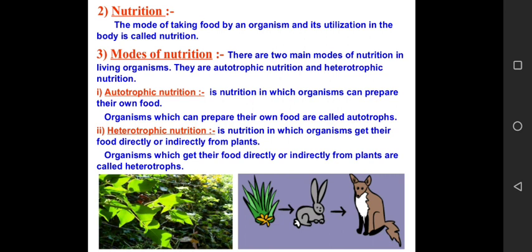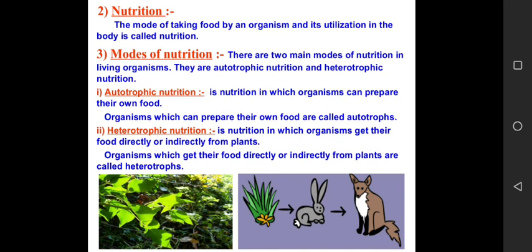And students, always remember, whenever we are talking about autotrophic mode of nutrition, it means we are always talking about green plants, because only green plants have the green pigment, that is chlorophyll. So because of that, they can carry out the process of photosynthesis.